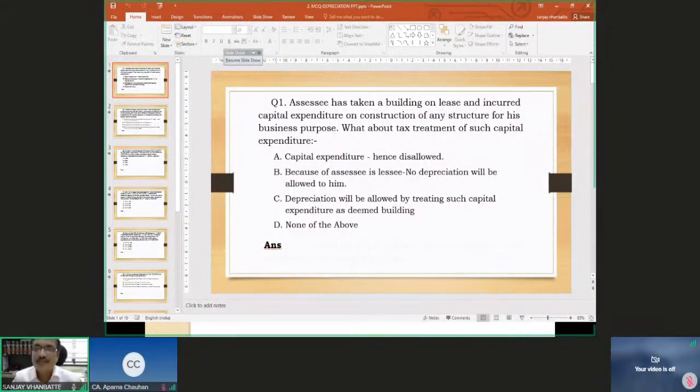Capital expenditure on rented, leased property. Depreciation condition: I must own the asset, I must use the asset. I must fulfill both the conditions to be able to claim the deduction of depreciation. Here, the property is leased. I have taken that property on lease and I have incurred certain capital expenditure on it. Will I be able to claim the deduction of depreciation on it? Will the capital expenditure be allowed? Being a capital expenditure, will it be disallowed?